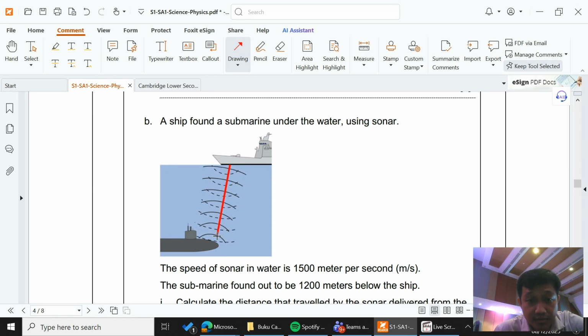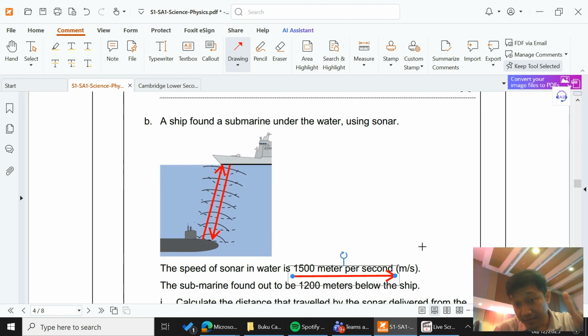The sonar moves through water at a speed of 1500 meters per second. By knowing the speed of the sound as it travels, you can predict how long it takes. Once you know how long it takes, you can determine the distance.